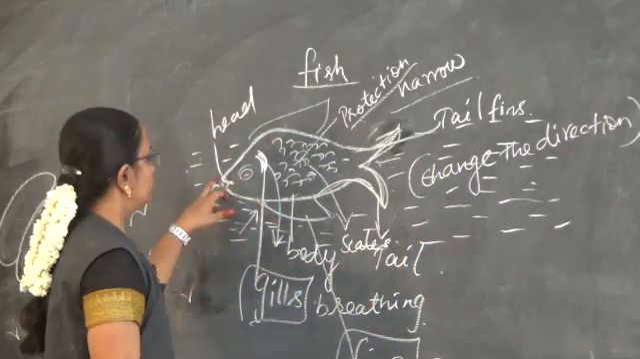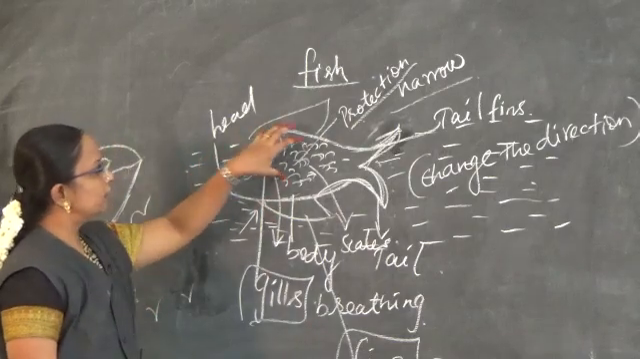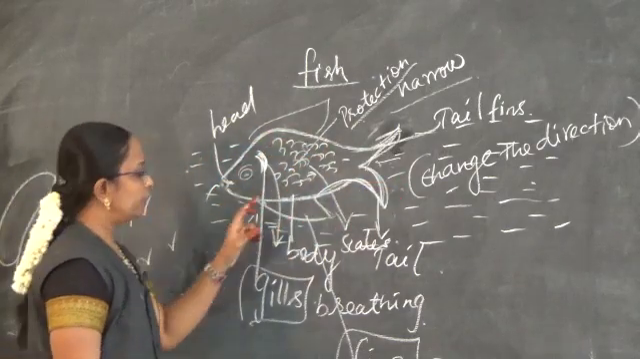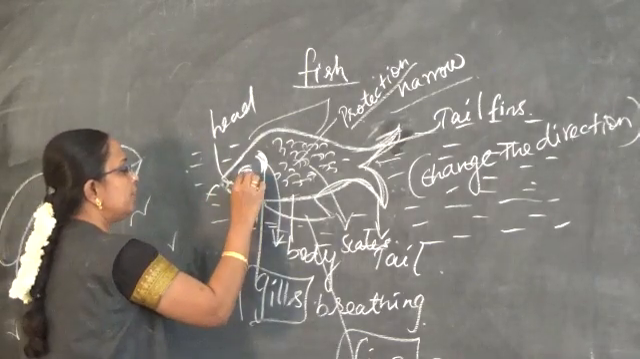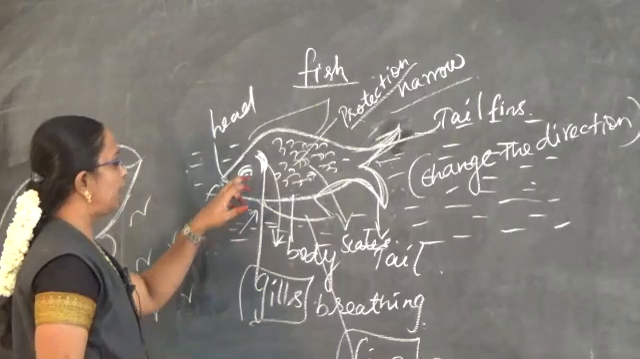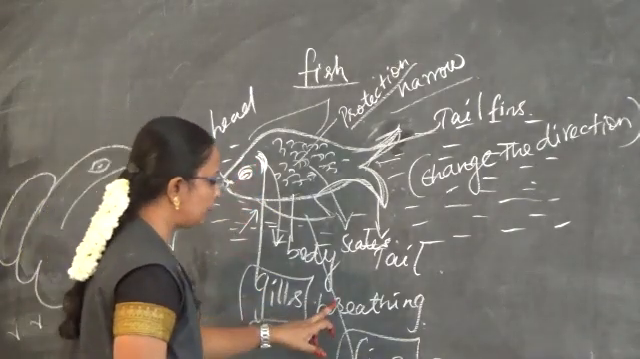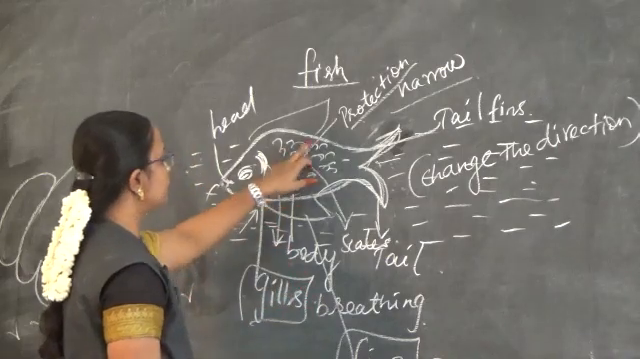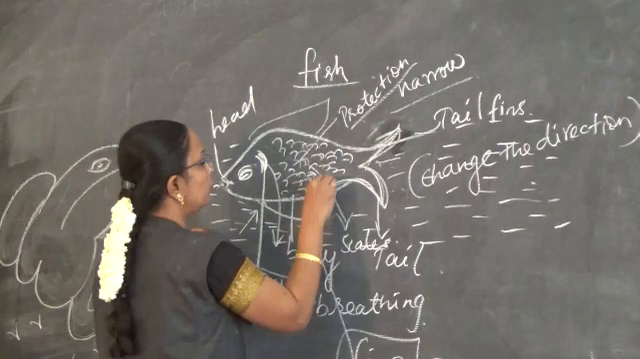So the body of the fish possesses the head, the trunk and the tail. The head consists of the eyes. Eyelid is not present, instead of eyelid, eyes are there. And then gills occupy the position which is useful for breathing. Then scales cover their body, which is useful to give protection.